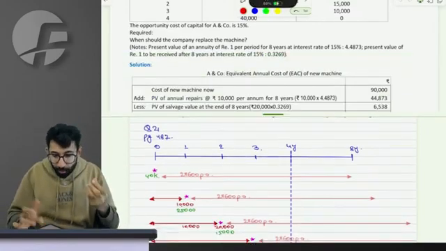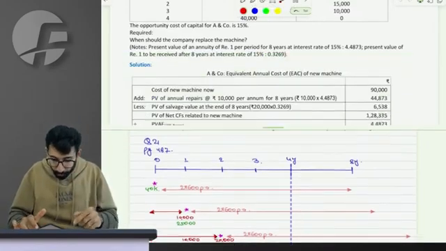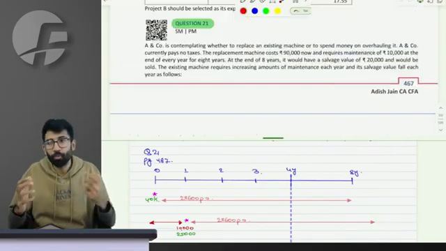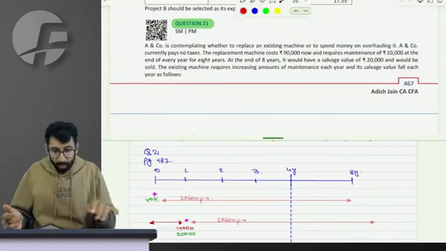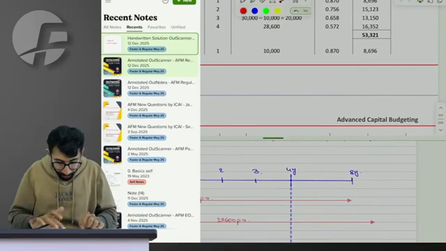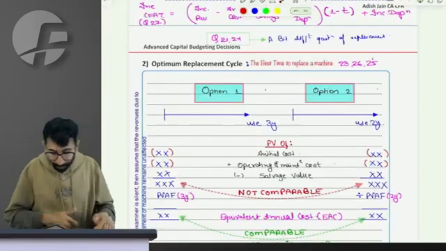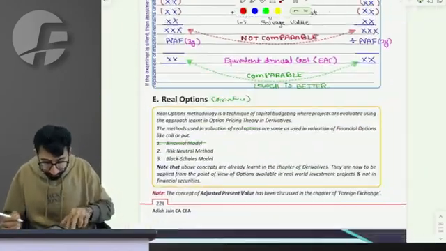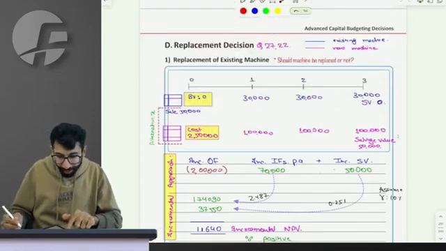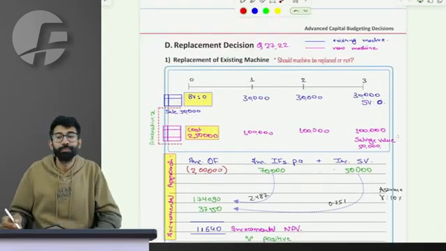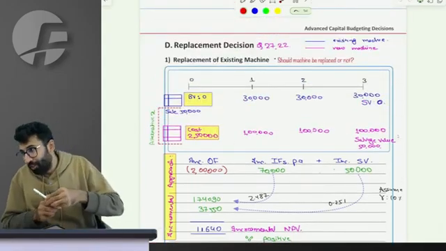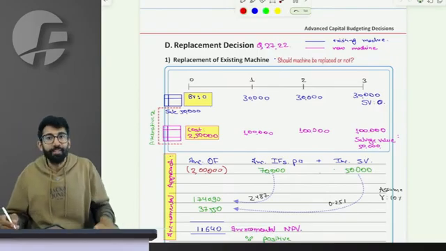Was I, to an extent, successful in explaining question 21? I mean, was it even worth it? Question 21, please tell me. Was it even worth it? Come on, all the live people, please tell me.